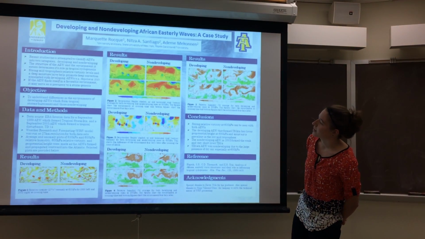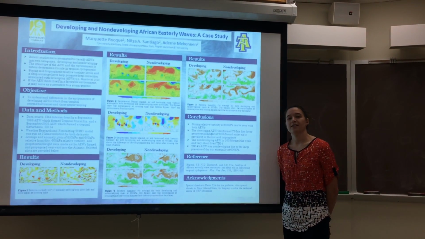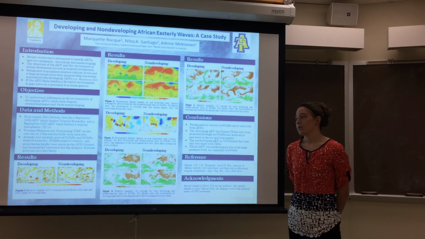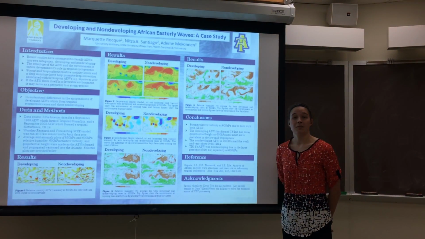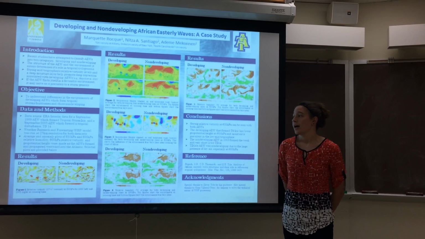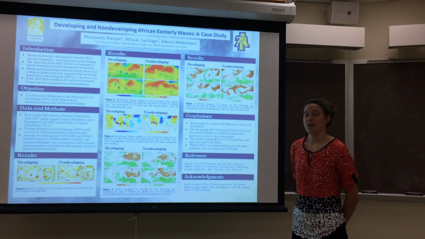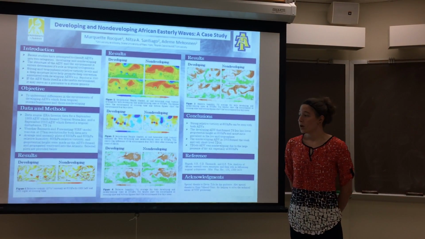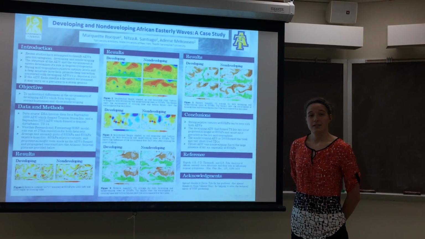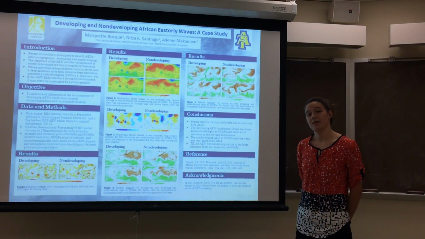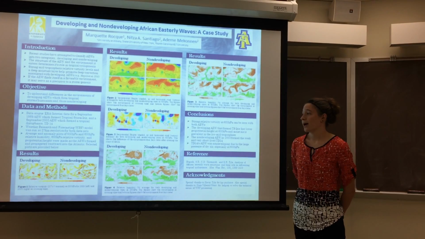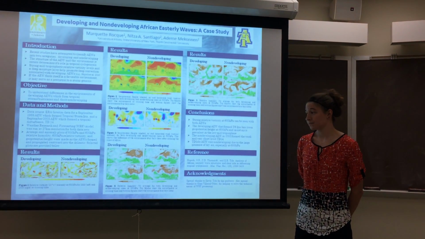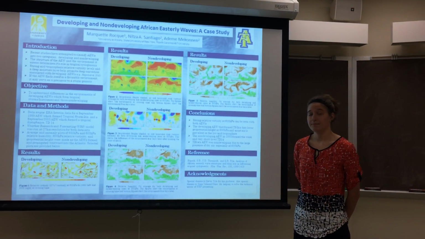For our data and methods, we collected ERA-Interim data, which is reanalysis data of the European model, and we looked at a September 1989 AEW, which formed Tropical Storm Iris, as well as a September 2003 AEW, which formed TD14. We then ran the Weather Research and Forecasting model, known as WRF, at 27-kilometer resolution, and we plotted average and anomaly plots of several different variables.